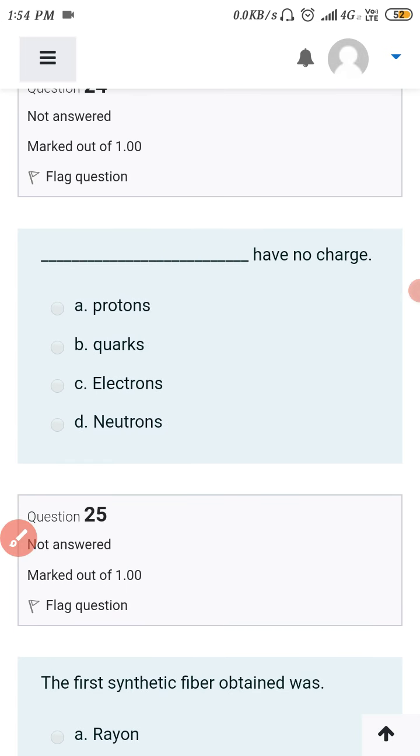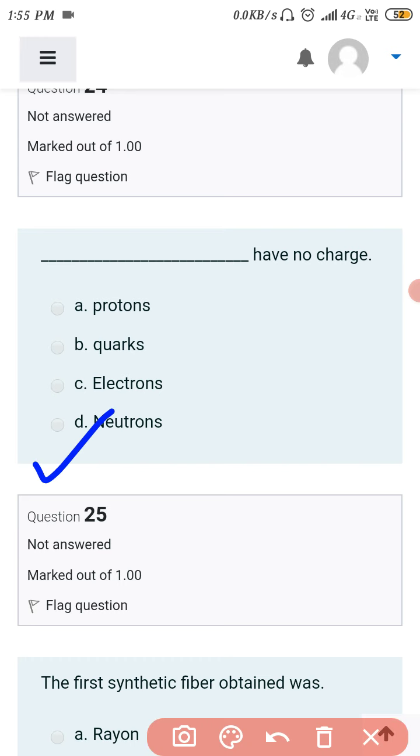Next, a dash has no charge. Electrons have a positive charge. Quarks also have some charge. The electrons have a negative charge. The neutrons have no charge. So the D option is correct for this.